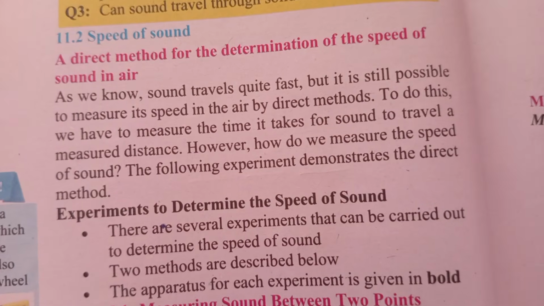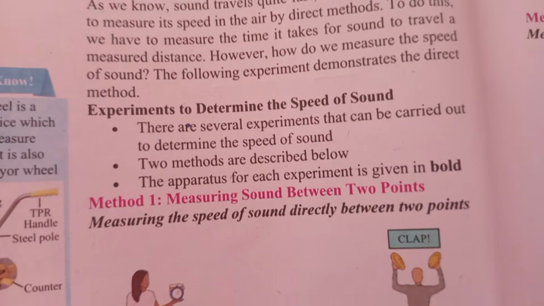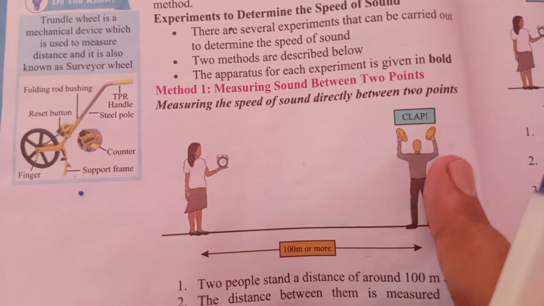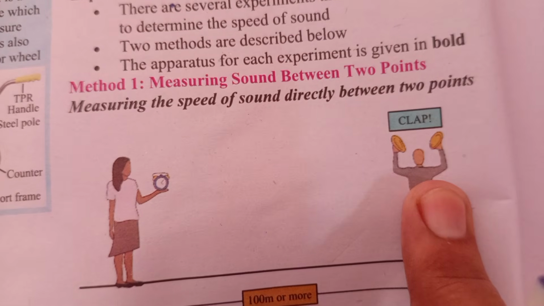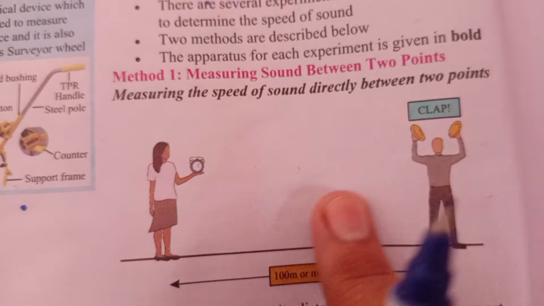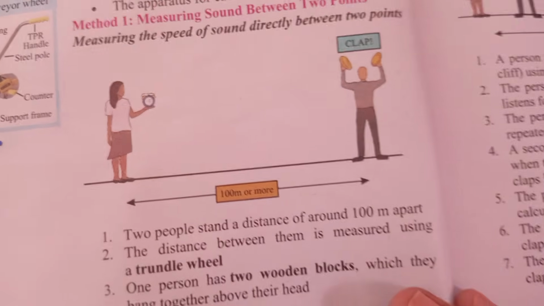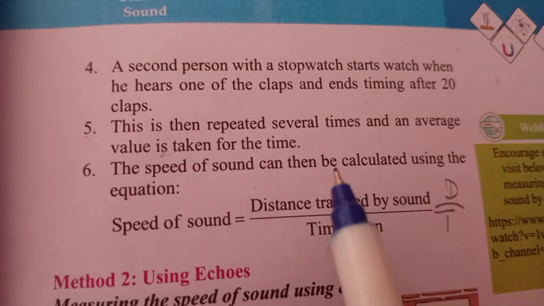Here you are looking at a direct method of determining the speed of sound in air. One person is standing, and another person is standing and clapping. When he claps, the sound can be measured, and the speed can be calculated through a formula.